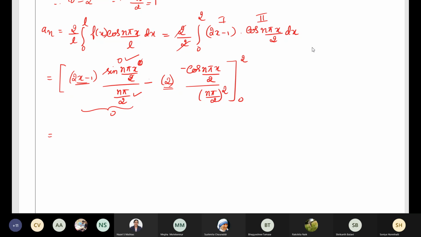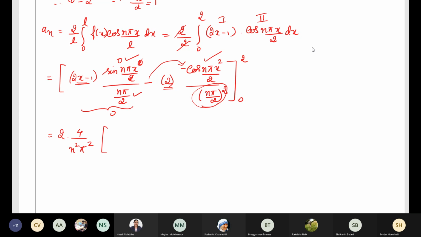Come back to the second term. Here minus of minus is plus. So what is there? 2 into 1 by n pi by 2 whole square, so it will be 4 divided by n square pi square. And what do you have over here? Cos n pi x by 2. For this you have to put the limit.